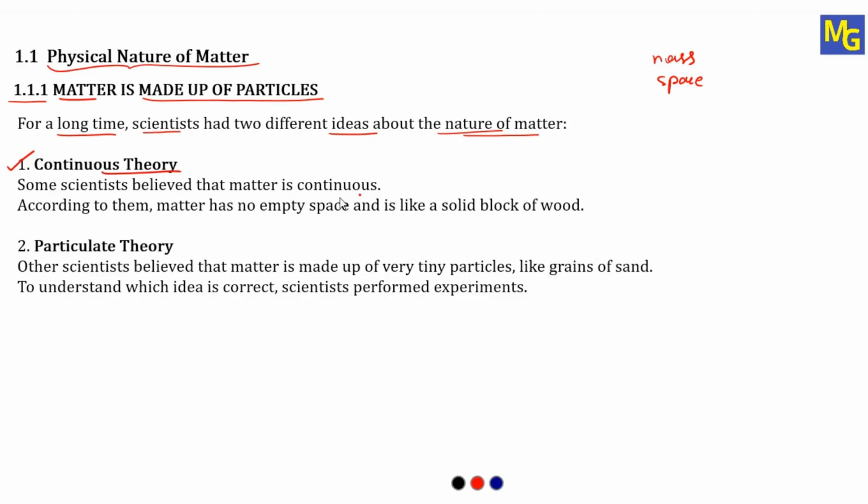In earlier days, some of the scientists, what do you mean by this? According to them, matter has no empty space and is like a solid block of wood. According to continuous theory, some scientists used to think that there is no gap or empty space in the matter. Matter is continuous, like a solid block of wood. If you imagine a solid block of wood, there will be no space in between. It is a complete block of wood.